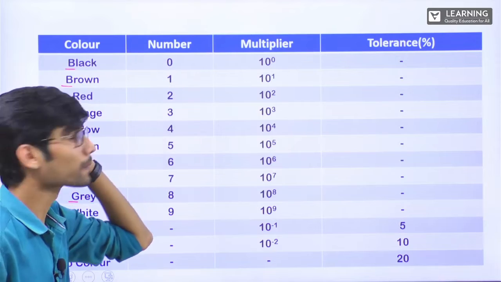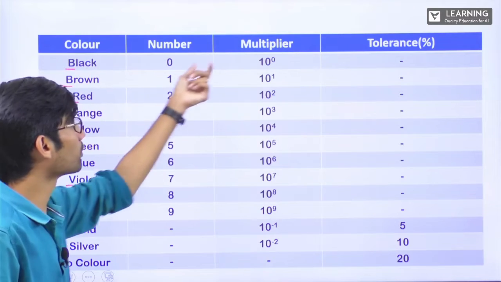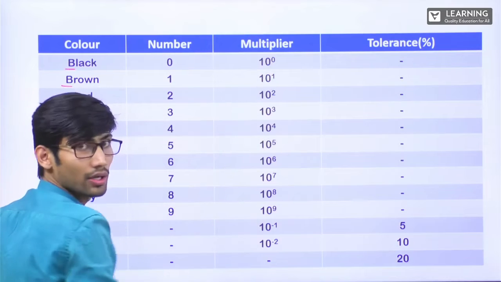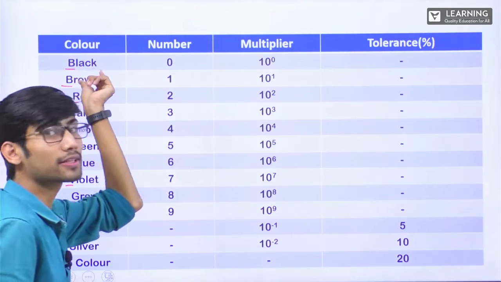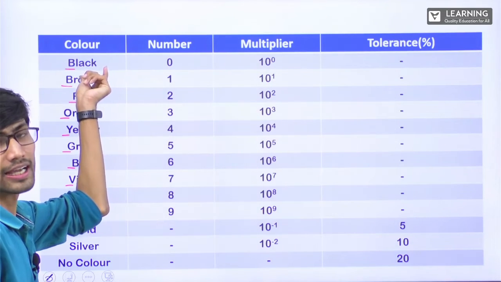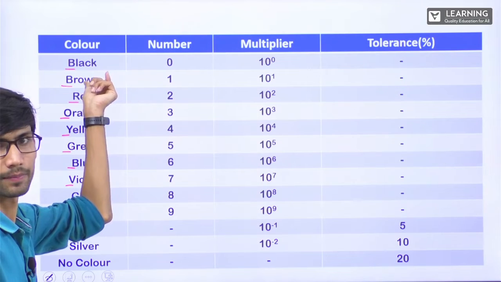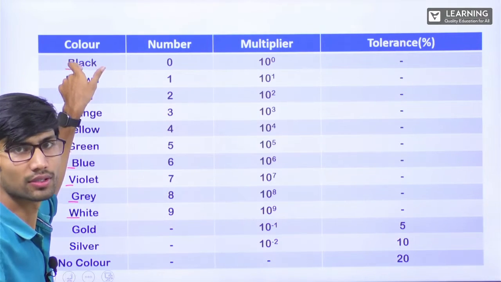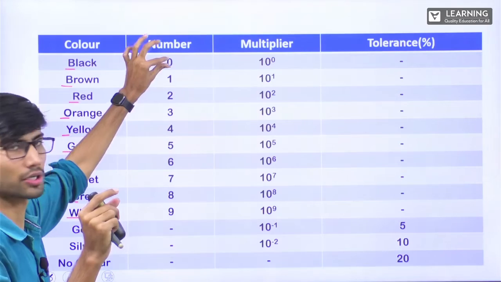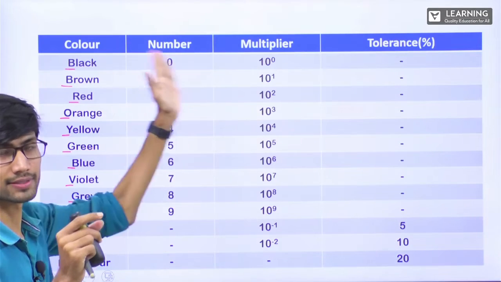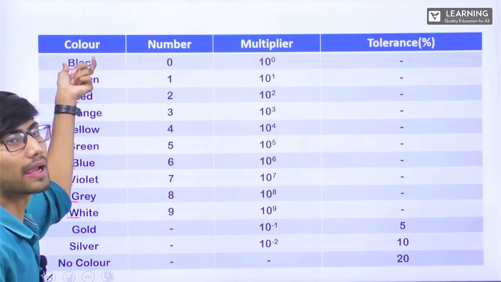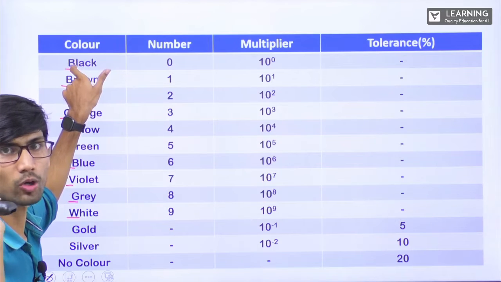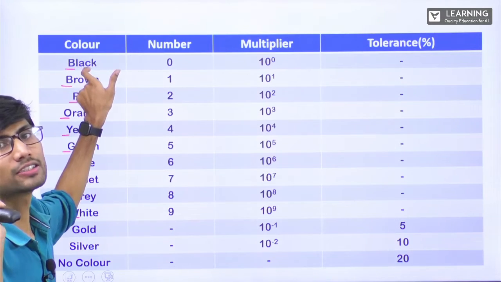Brown represents 1. So now see, black represents 0. This multiplier, no need to remember. If this particular color is the third band, that means that is a multiplier, correct? If this color is in the first 2 bands, then simply you have to write whatever number it represents, as a digit. If this color is in the third band, in a 4-band resistor I'm talking about, that means it represents the multiplier.